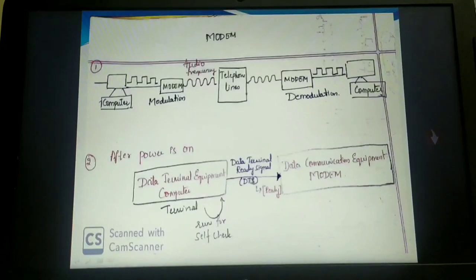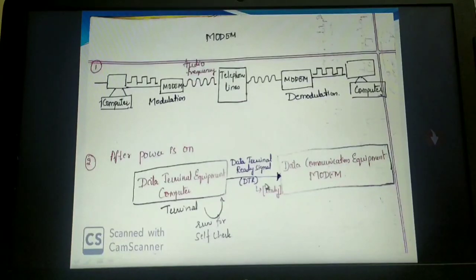This signal tells the modem, because power supply will also be given to the modem, that I am ready. That means your connected terminal is ready. So for that, the data terminal ready signal will be set.